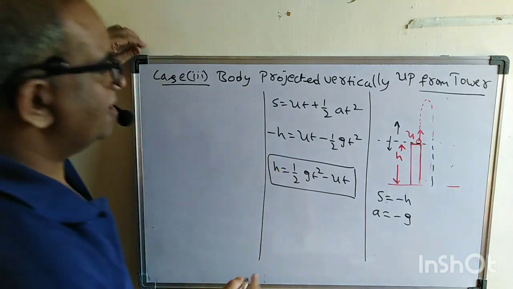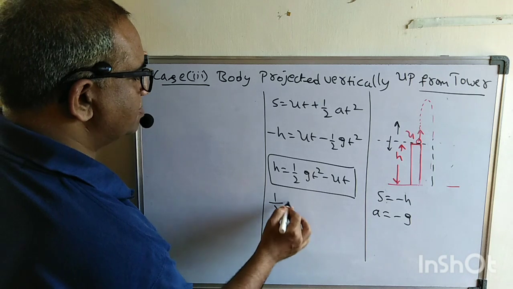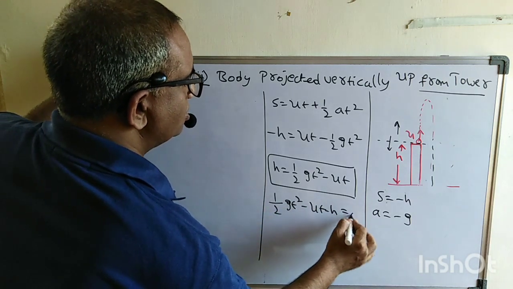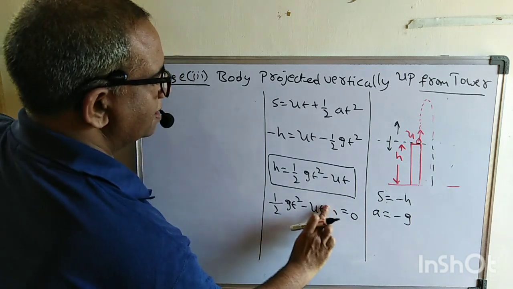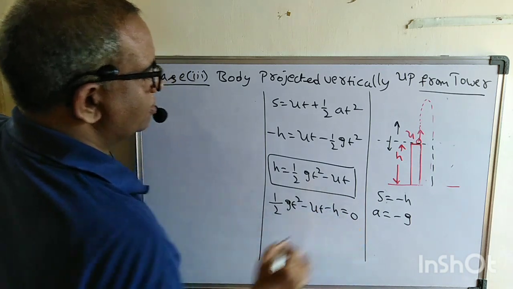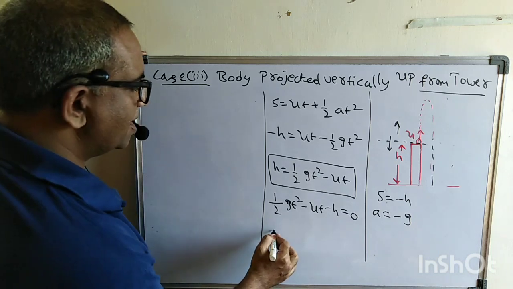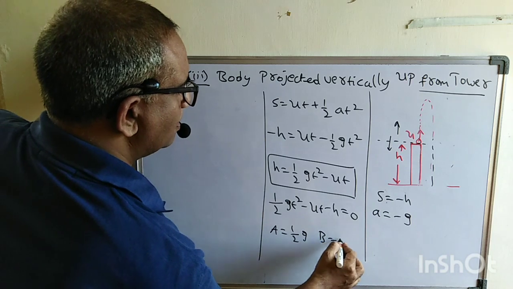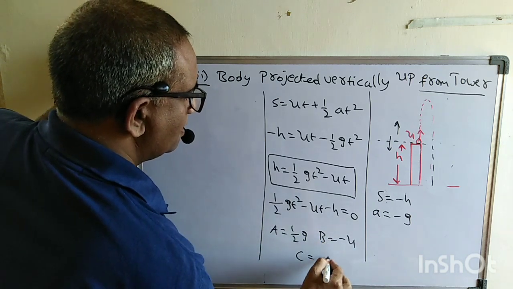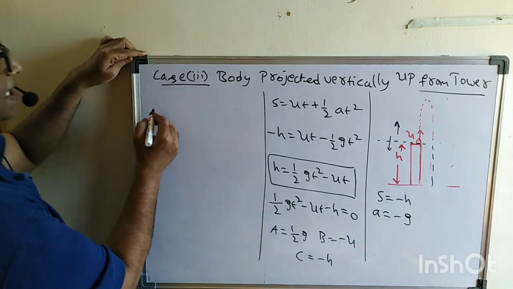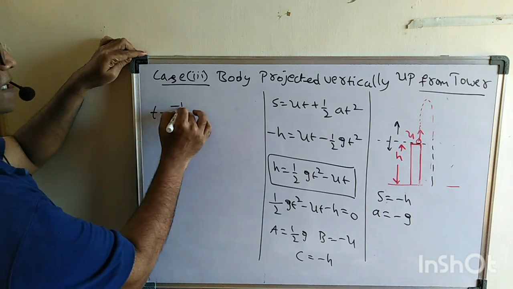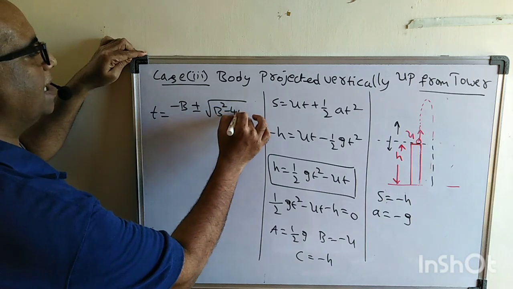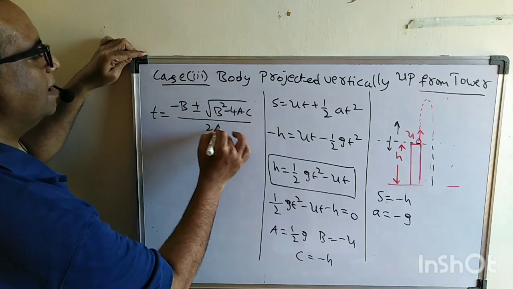Carefully see here, you can write this as half gt square minus ut minus h equals 0. What is a here? Half g. What is b? Minus u. What is c? Minus h. Therefore t equals minus b plus or minus root over b square minus 4ac, by 2a.